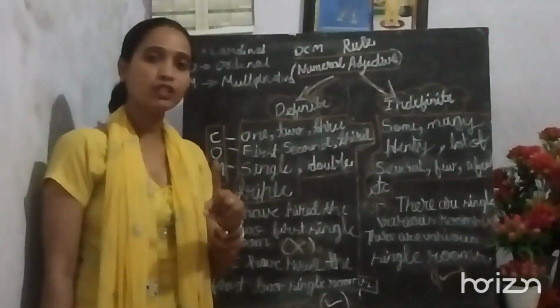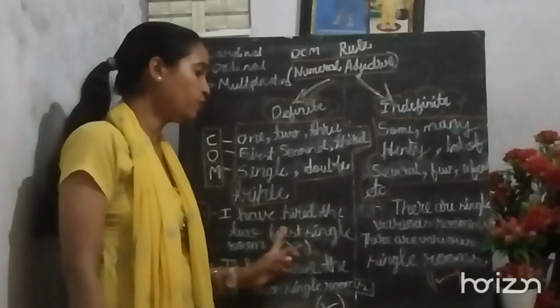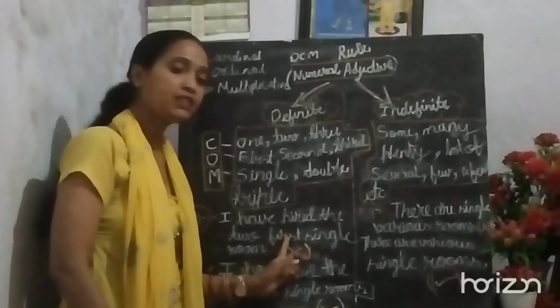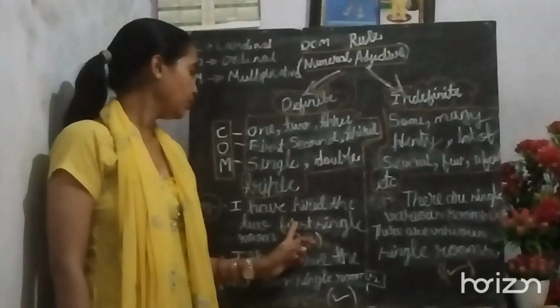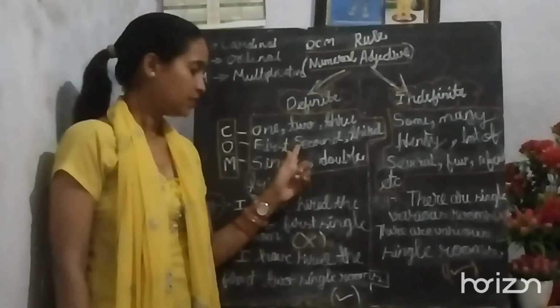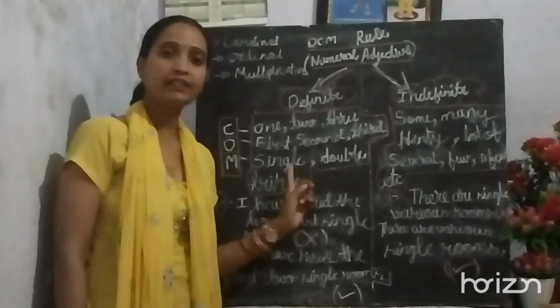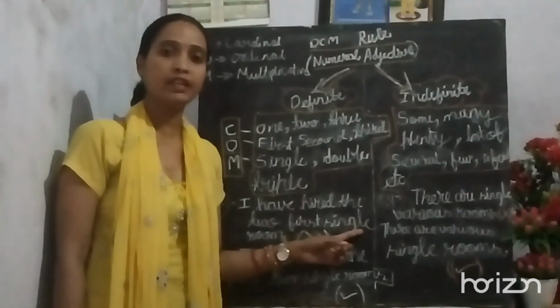So in the first sentence, I have hired the two first single room, first is coming, and first belongs to ordinal. Yes. Then first single, but here single is multiplicative, that means this is not following the rule of OCM.